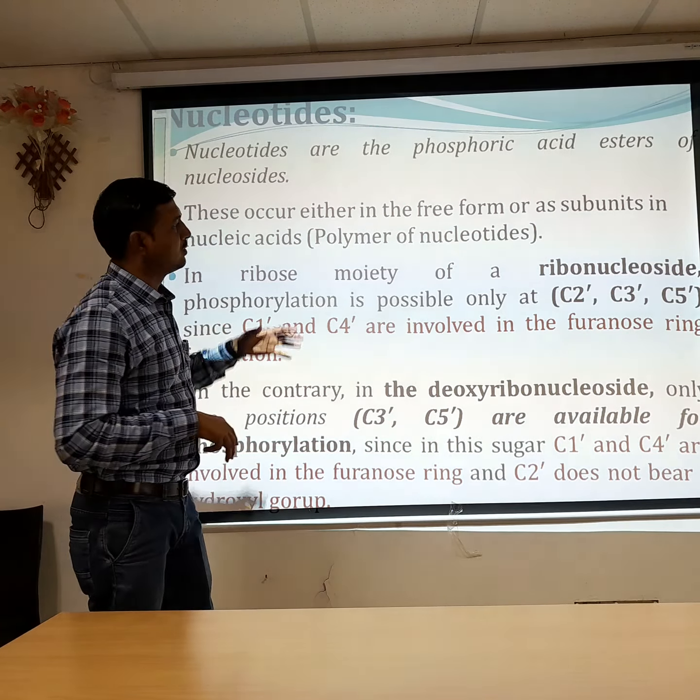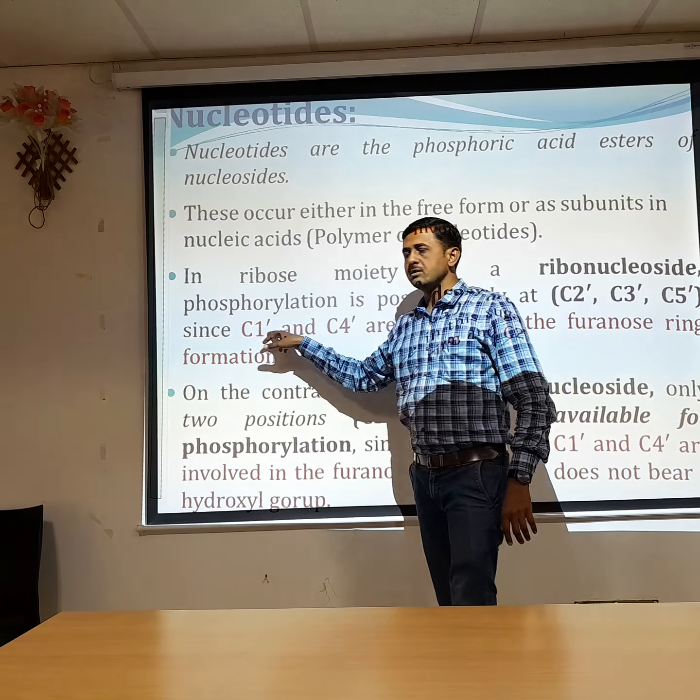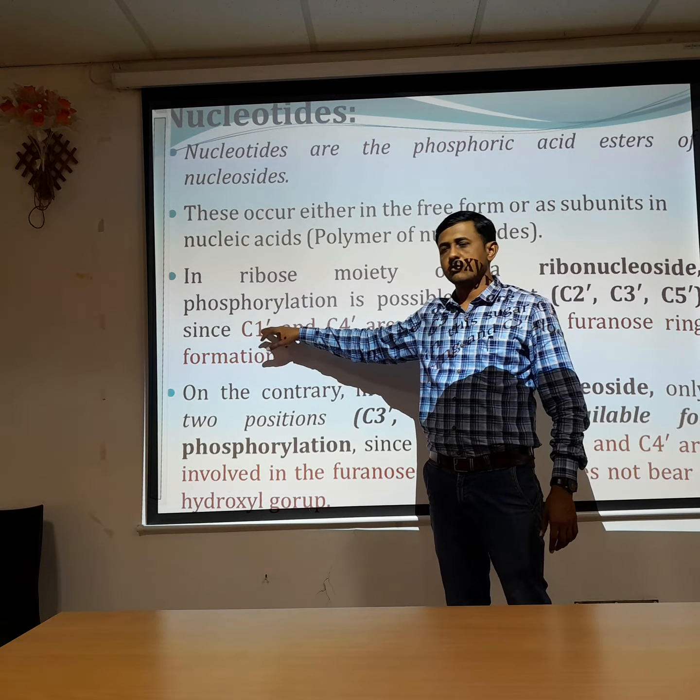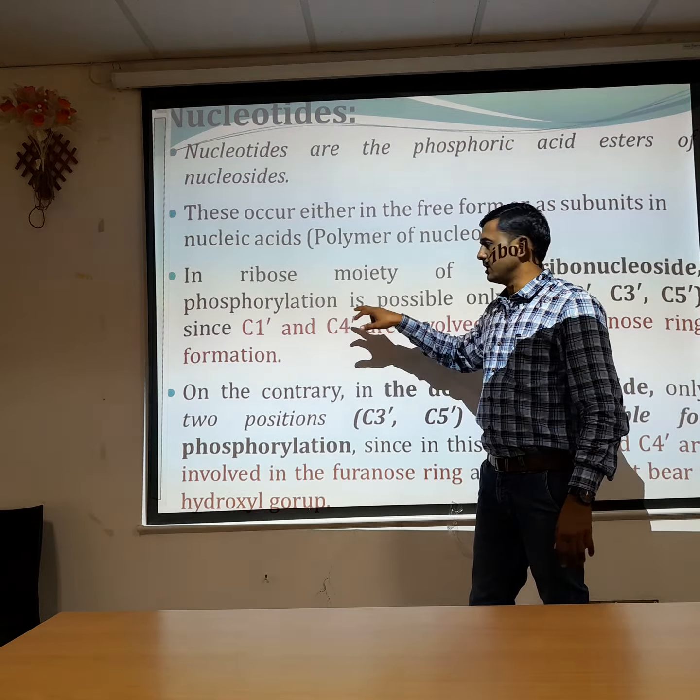C1 is involved in the glycosidic bond formation and C4 is involved in the furanose ring formation by forming a bond with the oxygen. That's why, in the case of ribonucleosides, phosphorylation can take place only at the second carbon, third carbon and fifth carbon position.